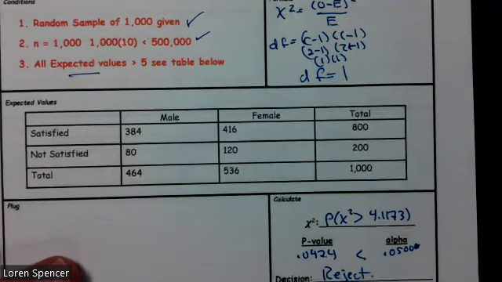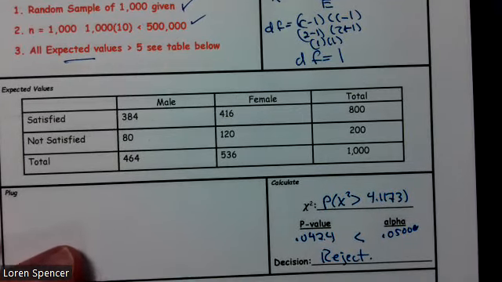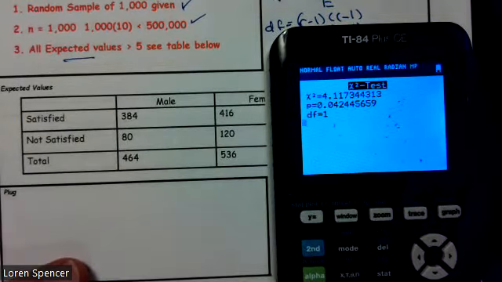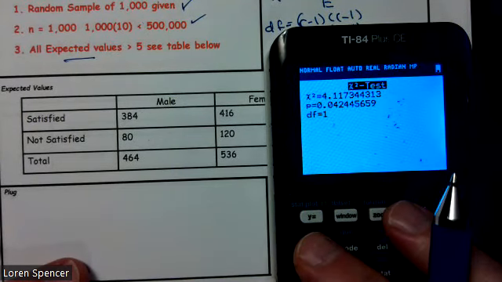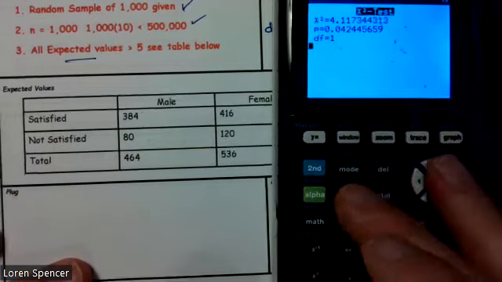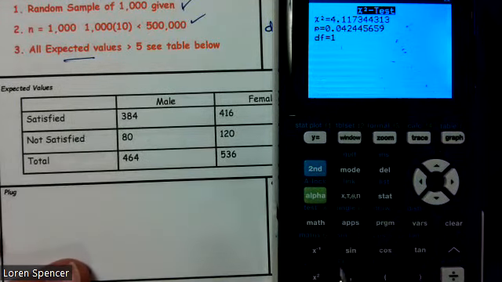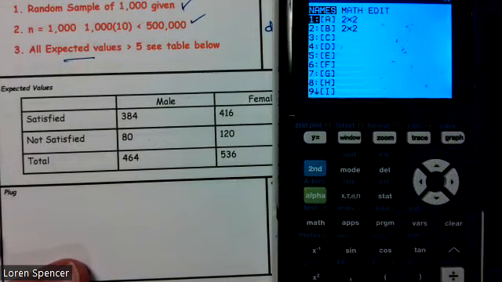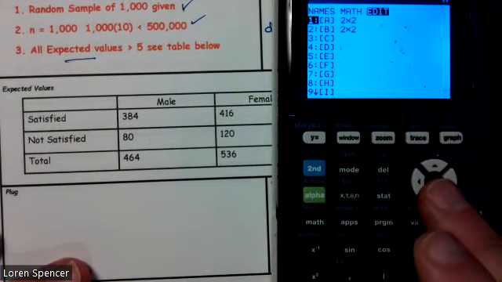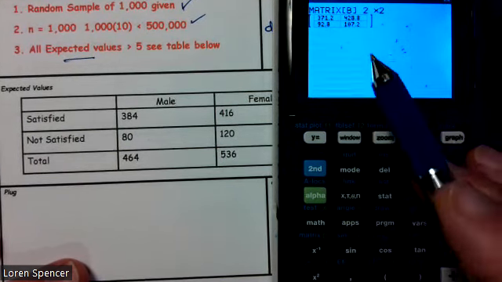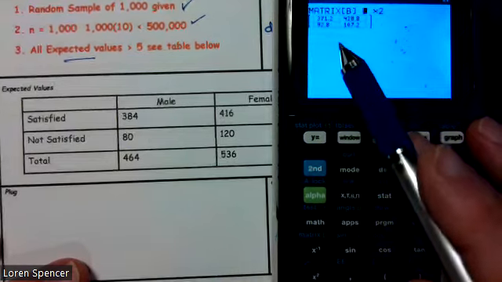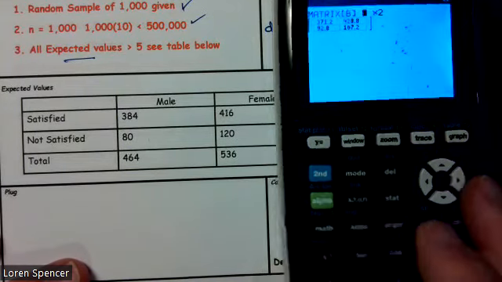But back to those expected values that we haven't written down. So we're going to go back into the matrix. The second button, followed by the x to the -1 button. We're going to go to edit, but this time instead of entering the matrix at A, we're going to drop down to B. And there are our expected values, and we're going to just record those in the table next to the values they have.